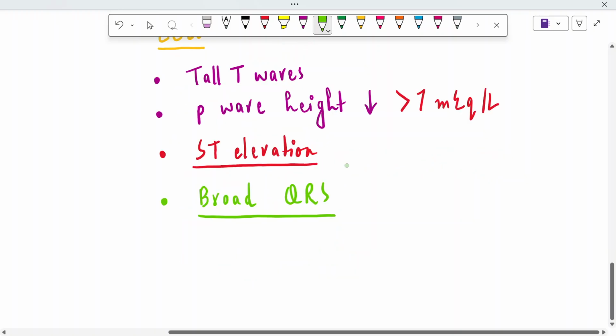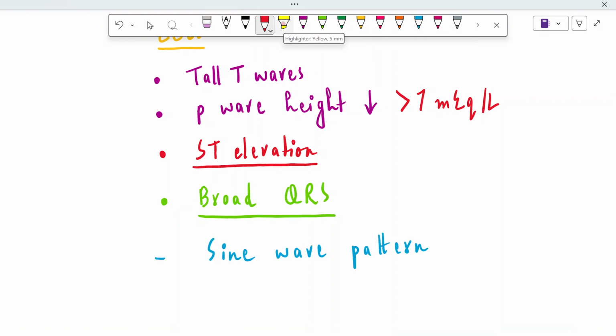Another very life-threatening emergency condition is known as the sine wave pattern. The sine wave pattern is very classical because it happens when the serum potassium increases more than 8 milliequivalents per liter, and it is a life-threatening emergency.